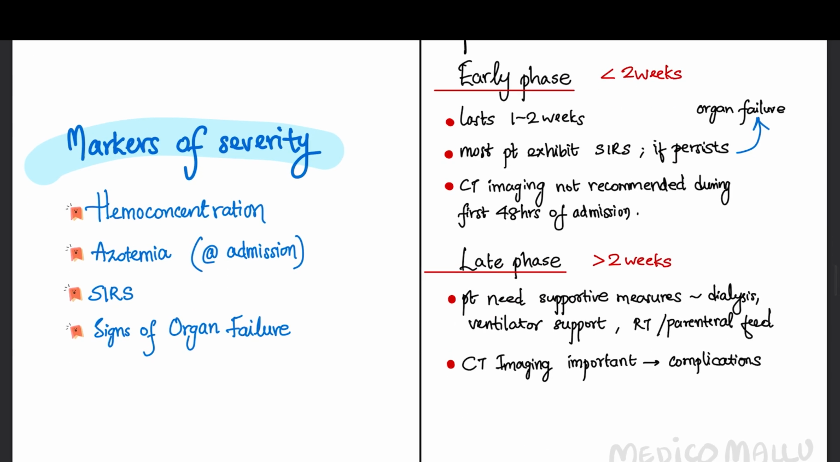So next phase is the late phase, where the patient may need supportive measures like dialysis, ventilator support, Ryle's tube feeding or parenteral feeding. Here there are chances of developing complications, so we have to do a CT imaging in this phase.